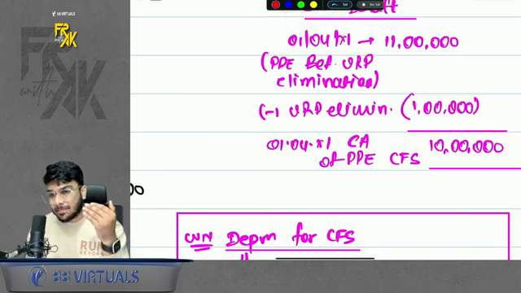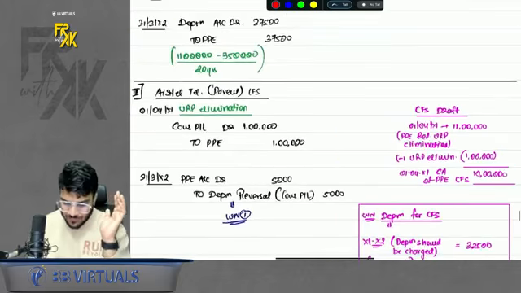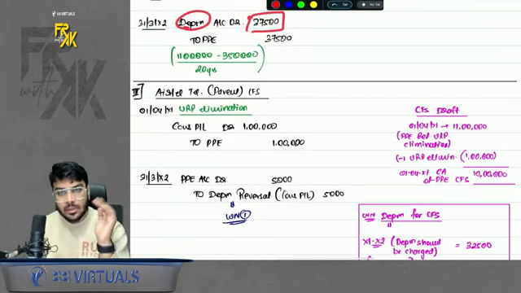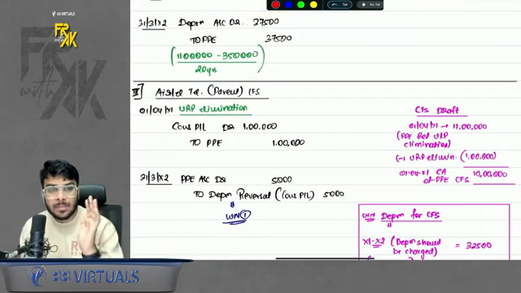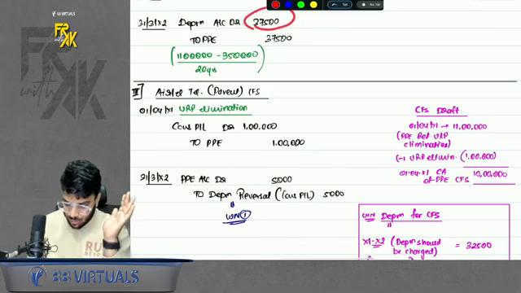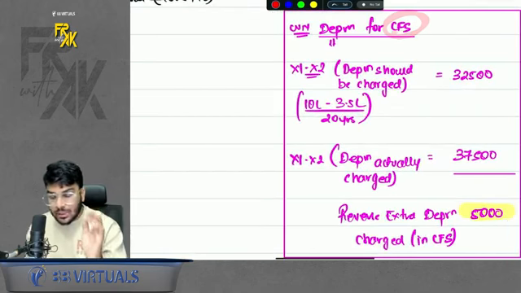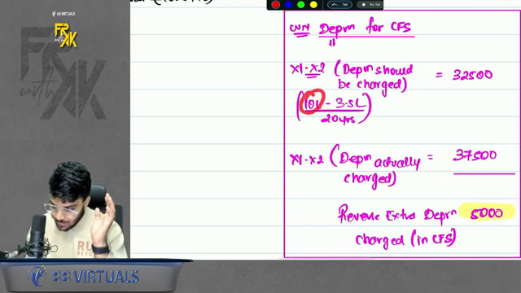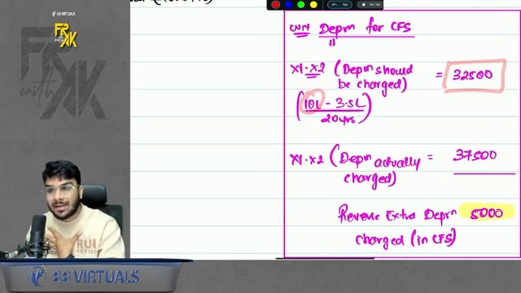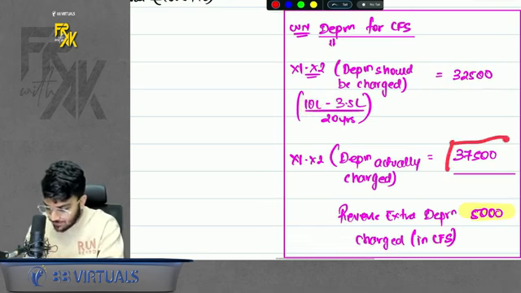Should I charge the depreciation separately? No. In SFS, the depreciation has already been charged. So no need to charge in CFS, but just check whether it has been charged correctly or not. If you calculate the depreciation on CFS, it should be charged on 10 lakhs. It is coming to 32,500. But in SFS, we have charged 37,500.